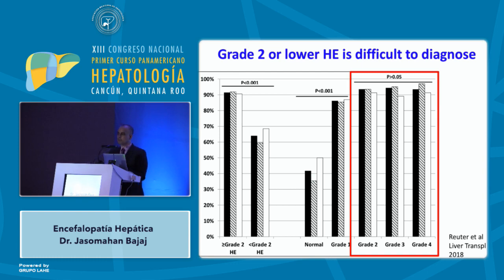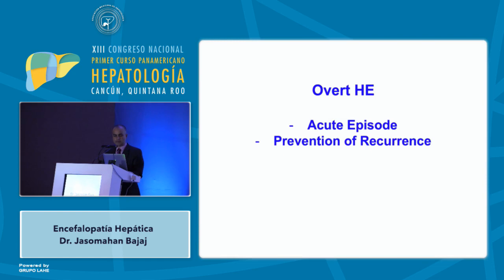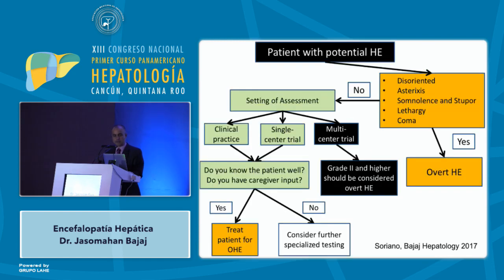You need to have something that is grade 2 or higher to determine overt hepatic encephalopathy. Anything less than that makes it very challenging to reproduce and reliably do this. So what can do this better are these tests that we talked about. If someone has potential hepatic encephalopathy, if they're disoriented, they have asterixis, they have somnolence, yes, it is clear that these people have overt hepatic encephalopathy.